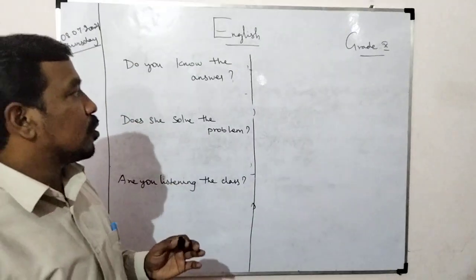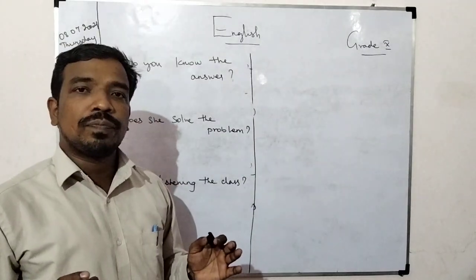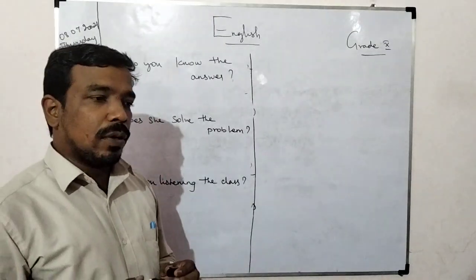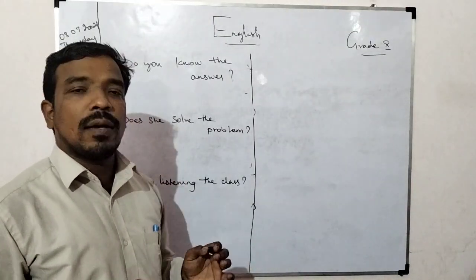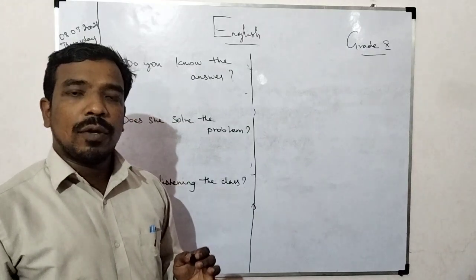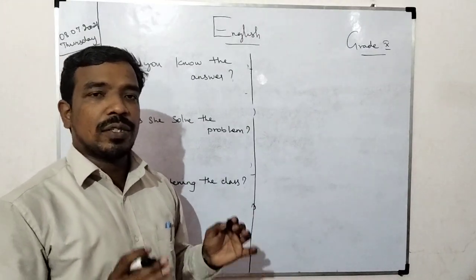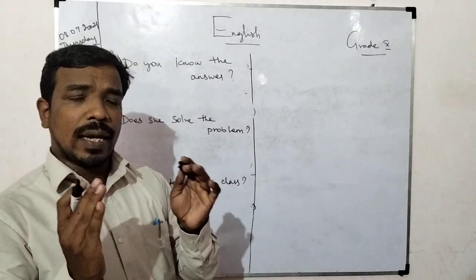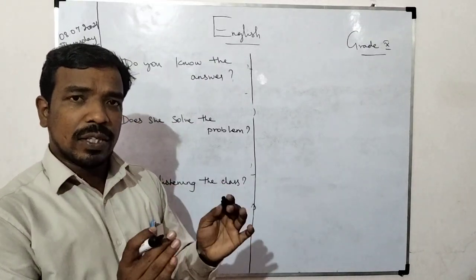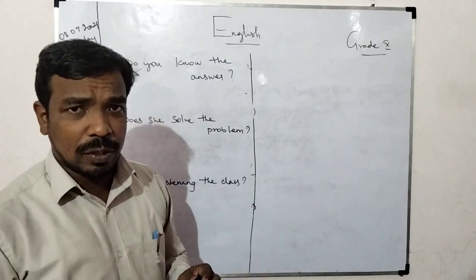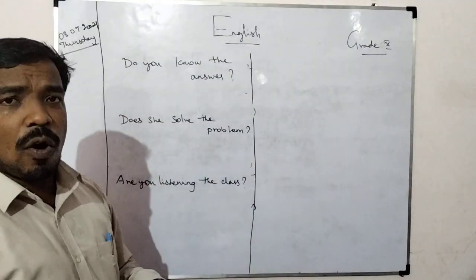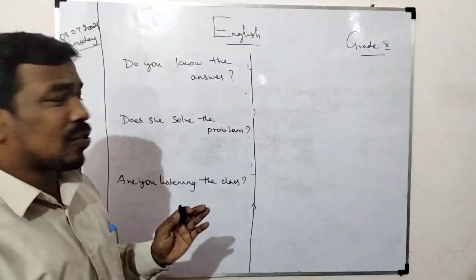Here, subject question means I will tell you who. For example, who is the father of our nation? That is, Mahatma Gandhi is the father of our nation. So the answer comes in the first subject part. That is called subject question. Object question means the answer will come on the object side. So what is the structure for that?